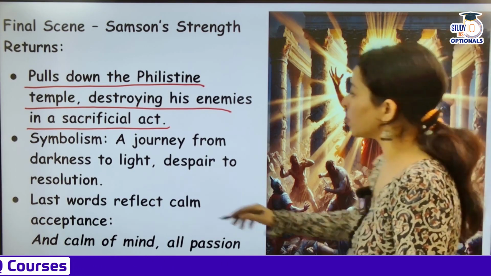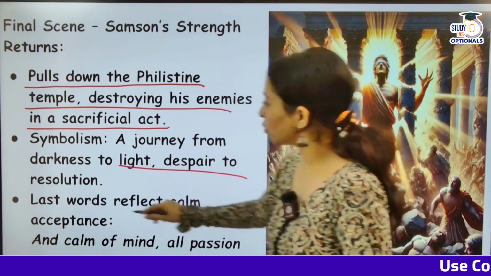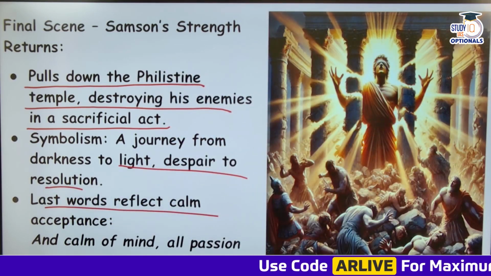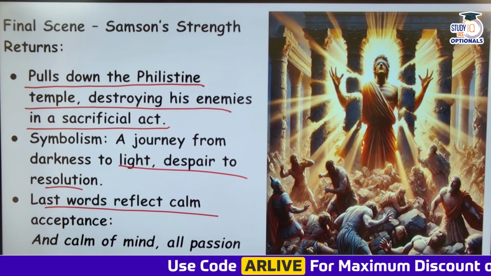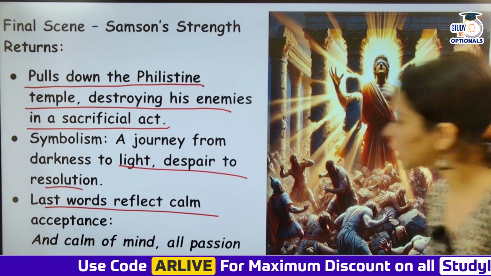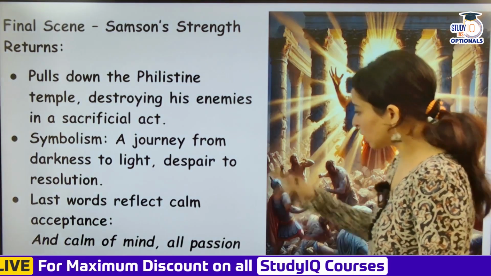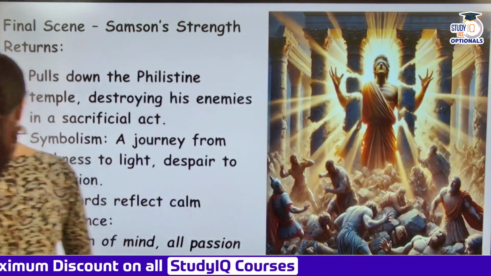Symbolism: a journey from darkness to light, despair to resolution. The last words reflect calm and acceptance, and the last words are, "And calm of mind, all passion spent." ये बड़ी important lines हैं, काफी पूछते भी एग्जाम्स में इसके बारे में. So these are the last lines of Samson Agonistes.